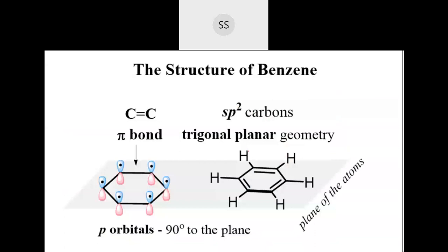Next one, see now how the structure of benzene exactly is. There is a double bond. If you see the structure now, this is how the structure is. There is carbon attached everywhere, and at alternate positions you will find a double bond, then a single bond, then double bond, then single, then again double bond. So at alternate positions you find there is a double bond and then a single bond present.